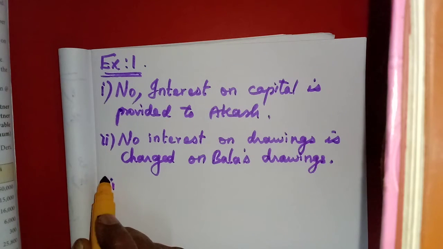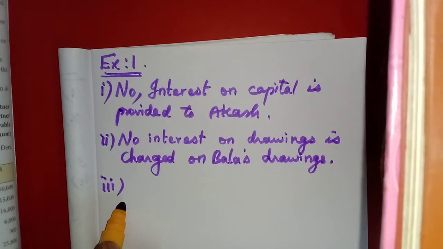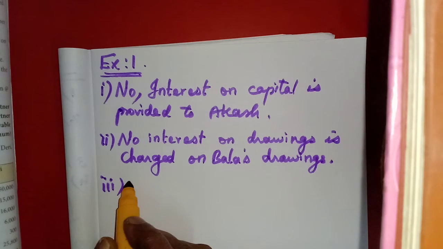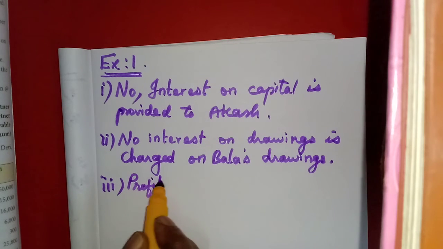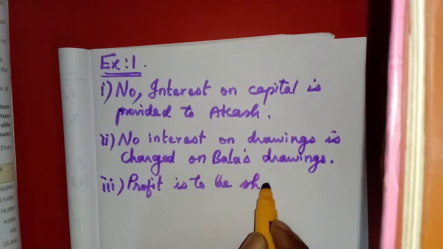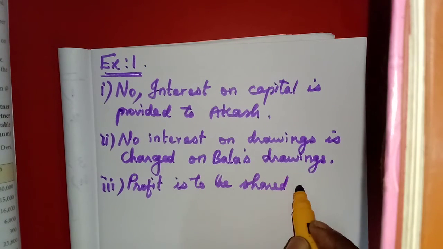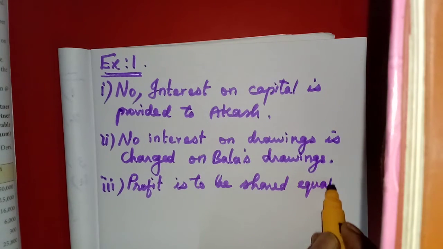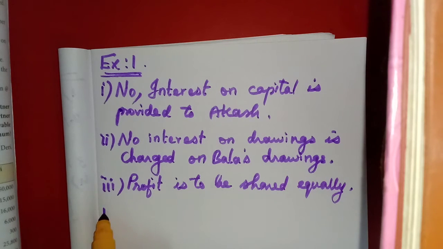Okay, third one. Akash demands the profit to be shared in the capital ratio, but others do not agree. So how do they have to share profits? Profit is to be shared equally. Number 4.